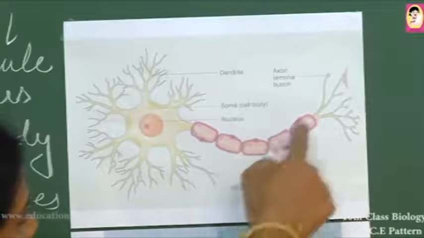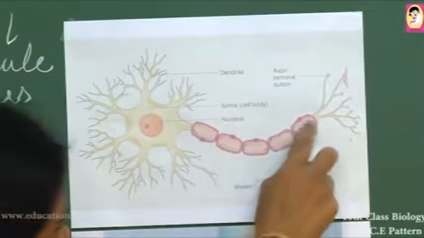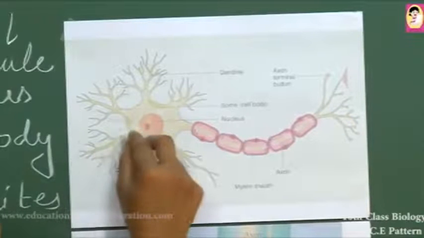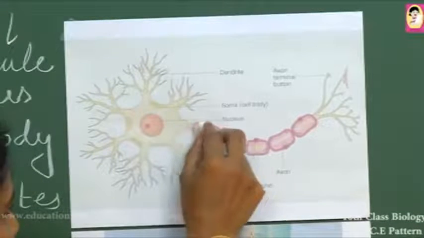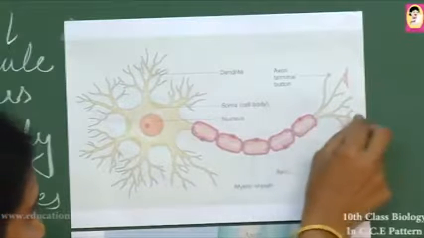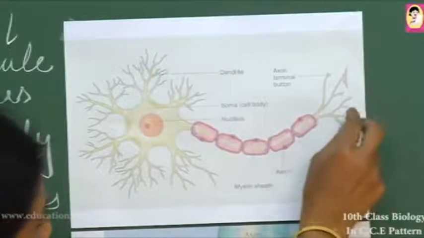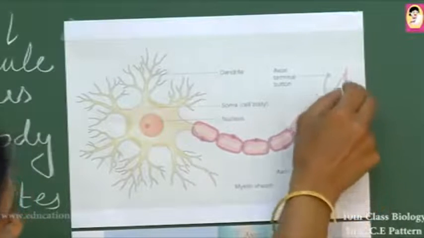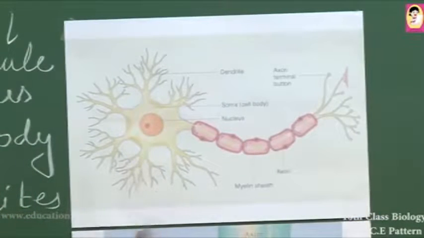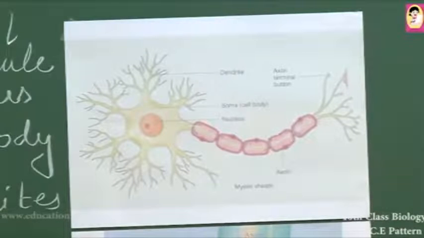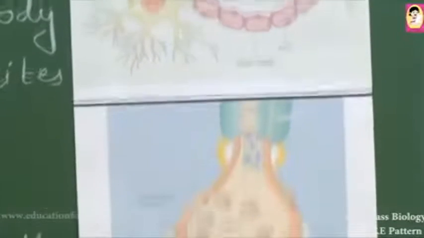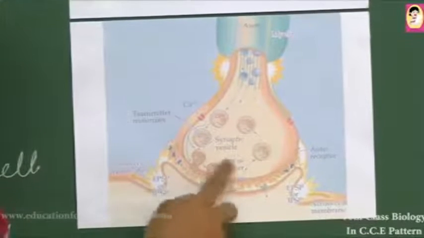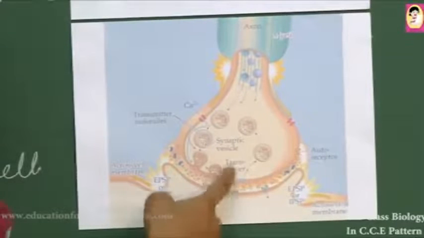Now this is a myelinated neuron, and in the middle you can see the axon. The message comes from another neuron to these dendrites, then to the cell body, then to the axon, and from the axon to the terminal ending, which looks like a small button. These endings connect to another neuron, but there is a small gap between the connection of both neurons.